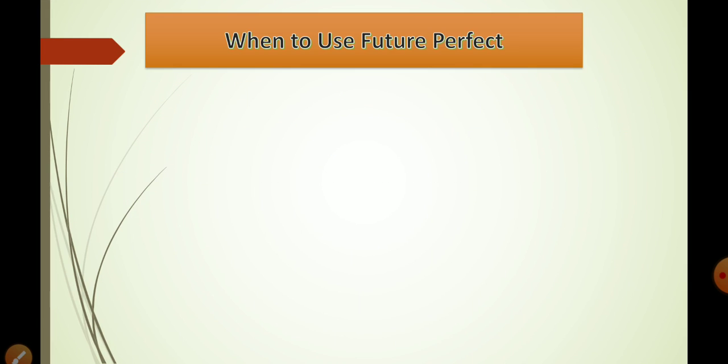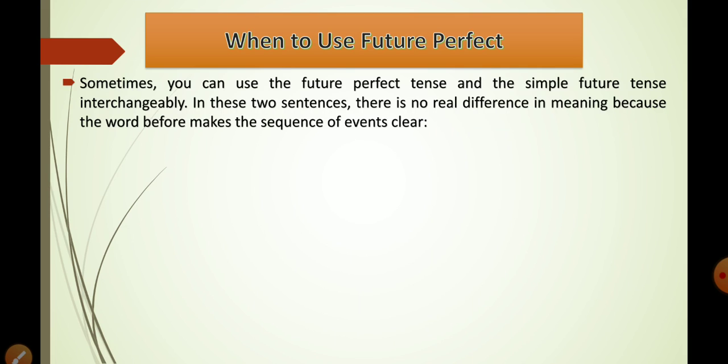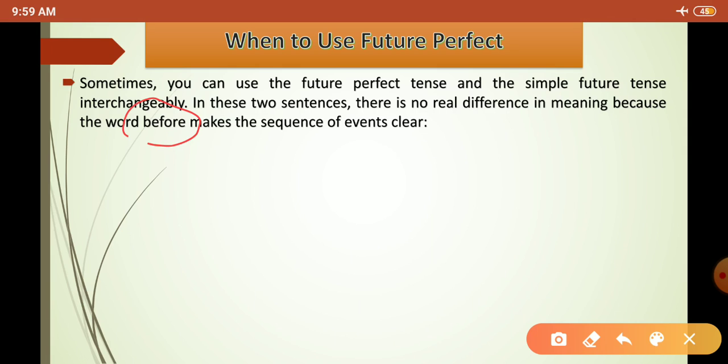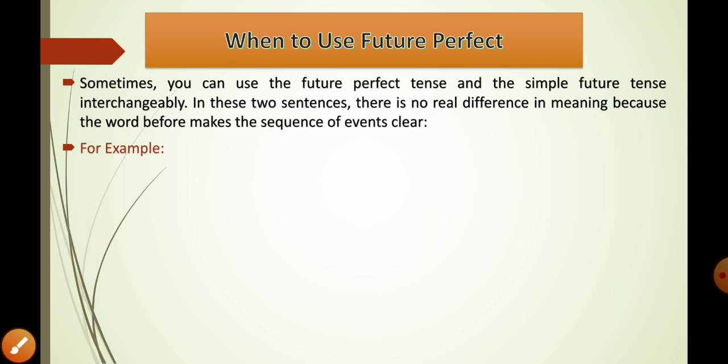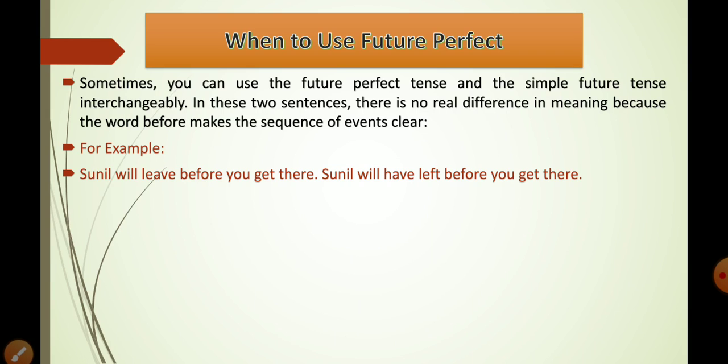Okay, so moving further, when to use the future perfect tense. Sometimes you can use the future perfect tense and simple future tense interchangeably. In these two sentences, there is no real difference in meaning because the word before makes the sequence of events clear. Here I am going to show you some examples in which there are two sentences, one with the future perfect tense and the other with the simple future tense. You can use both of the sentences. The only difference is made by the word before, right? For example, Sunil will leave before you get there.